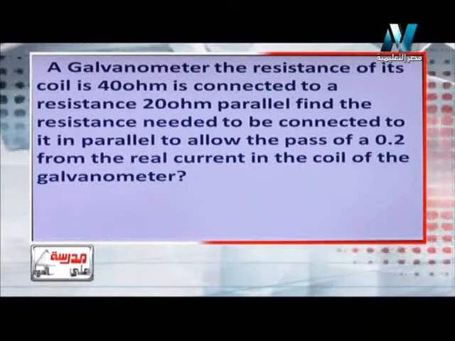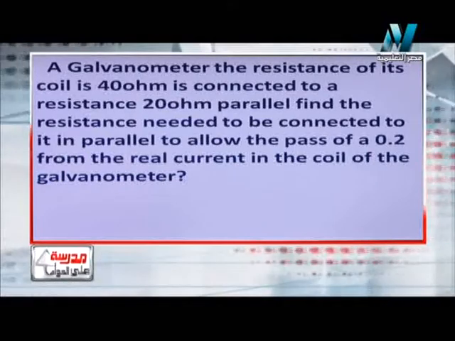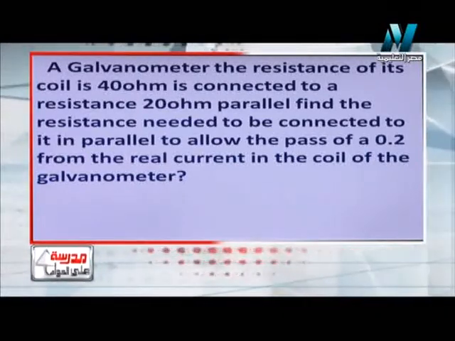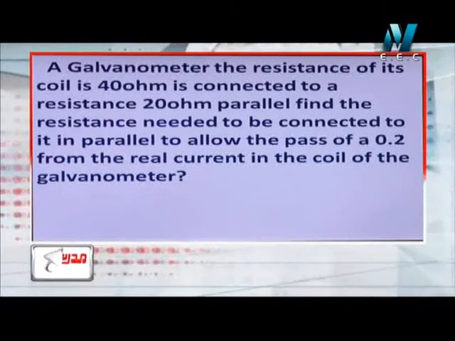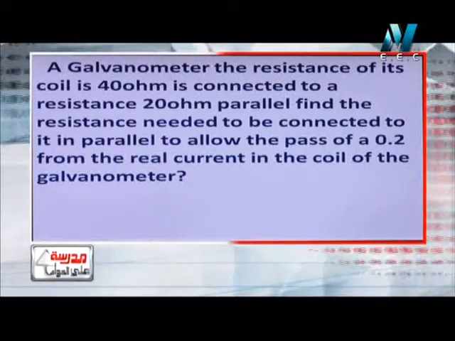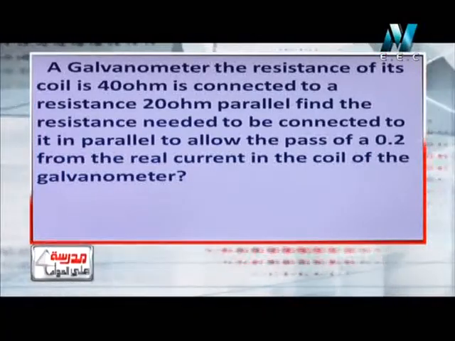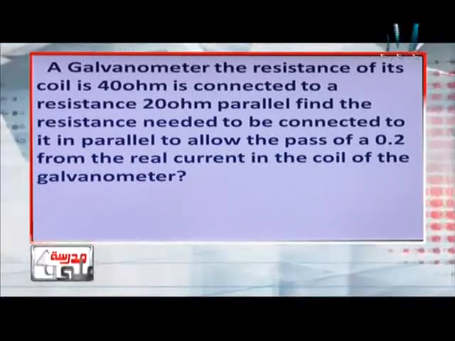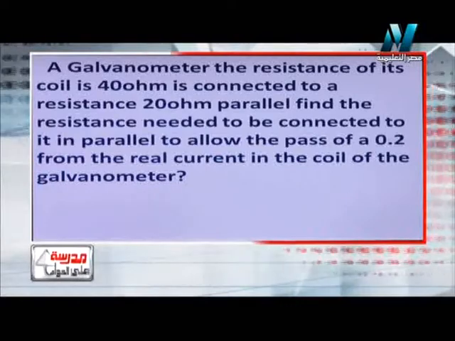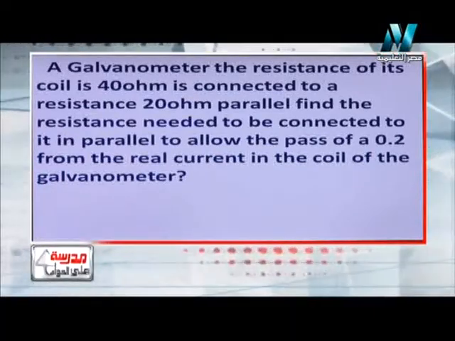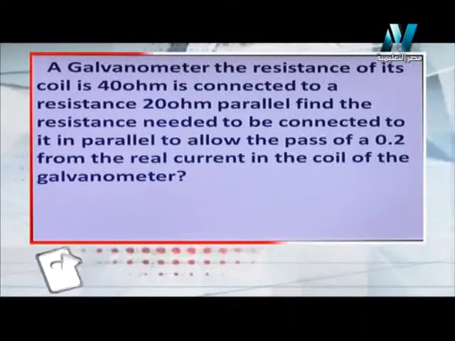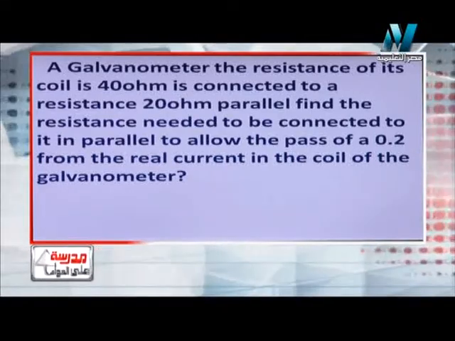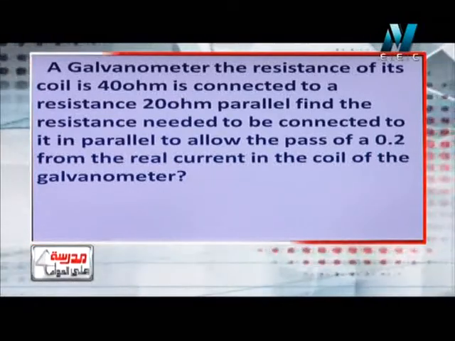Find the resistance needed to be connected to it in parallel also to allow the passage of 0.2 of the real current in the coil of the galvanometer. So we want to find the other resistance which is connected in parallel so that the current which passes in the coil of the galvanometer will be 0.2 of the total current.